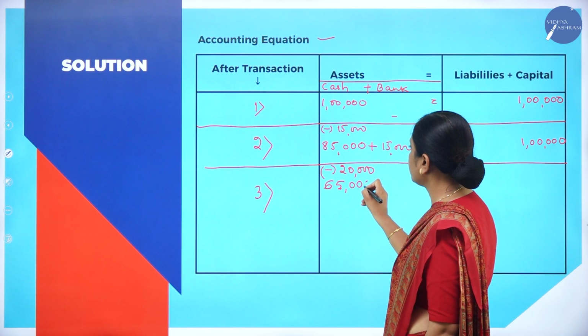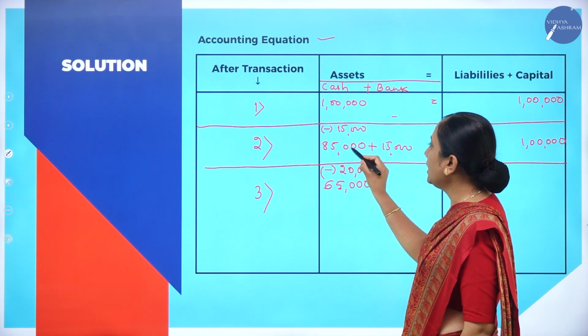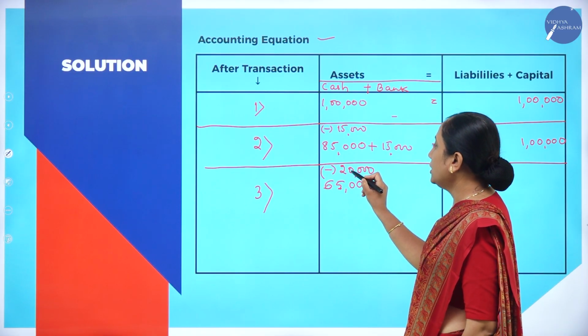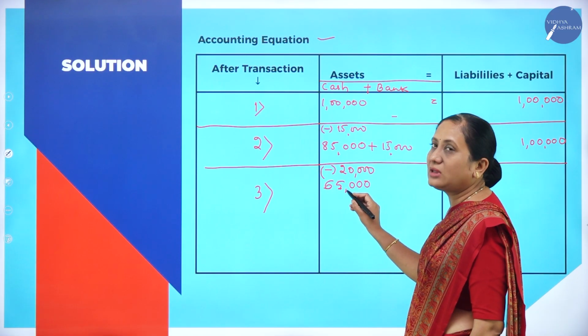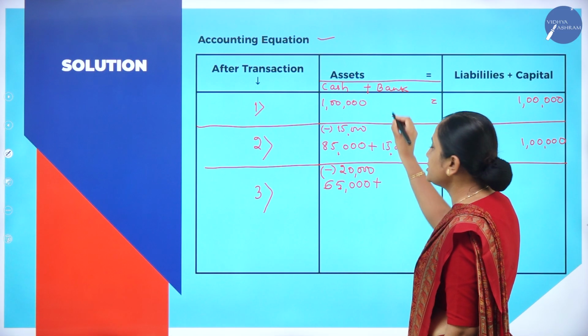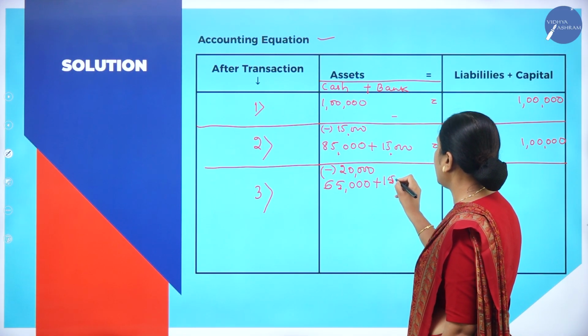65,000. Earlier 85,000 was the cash available. Out of 85,000, 20,000 has been utilized to buy the stock. So 20,000 got reduced. Now the available balance is 65,000 and there is no change with respect to my bank balance. It remains the same.